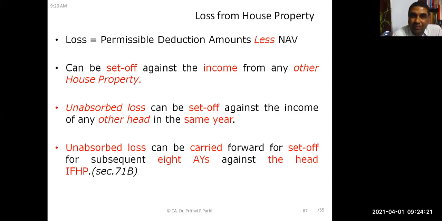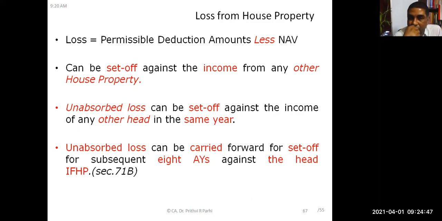Okay, this can be set off against income from other house. And if it could not be set off, the unabsorbed loss can be set off against income of any other head. Let us say it is unabsorbed. So in one house property, there is a loss of 1 lakh. In another house property, there is a profit of 80,000. Then what is the overall loss or profit?